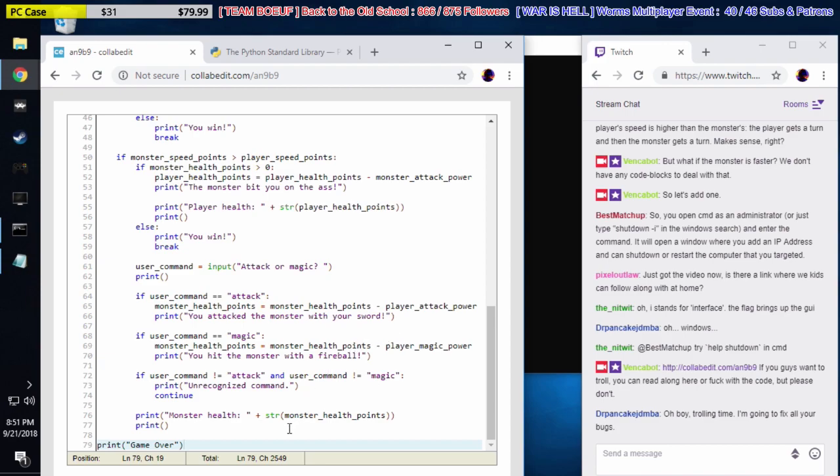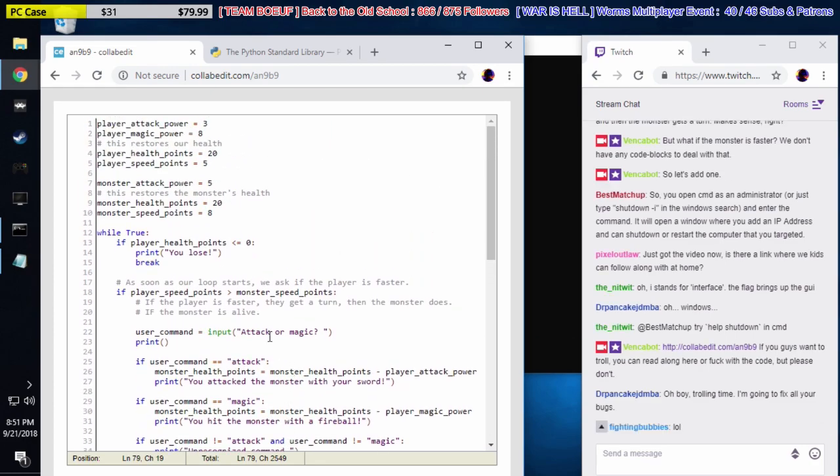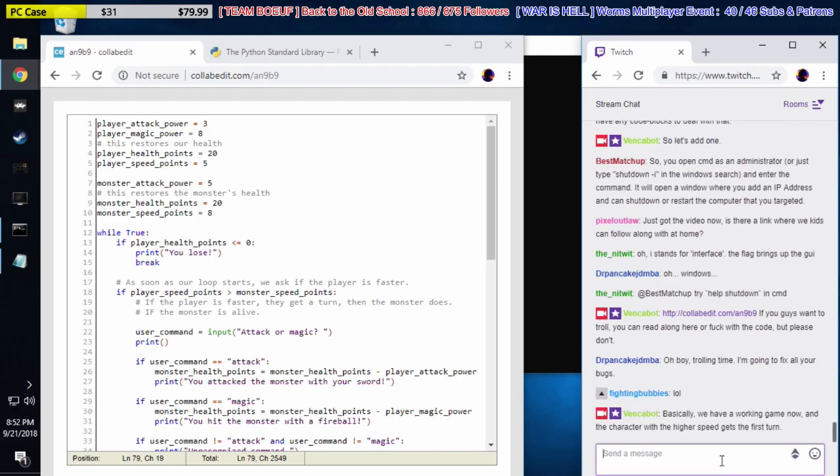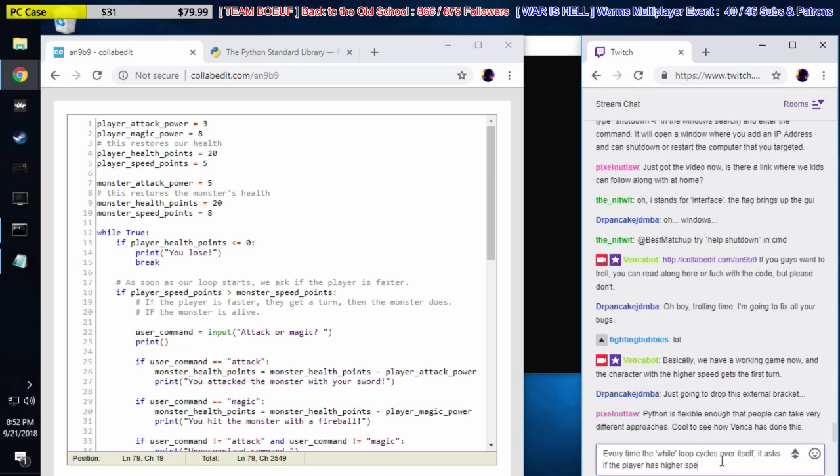But yeah, so basically, we have a working game now, and the character with the higher speed gets the first turn. Every time the while loop cycles over itself, it asks if the player has higher speed.